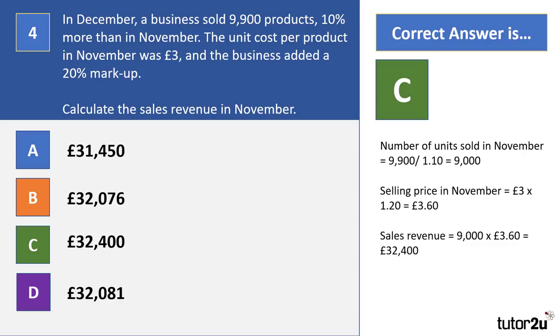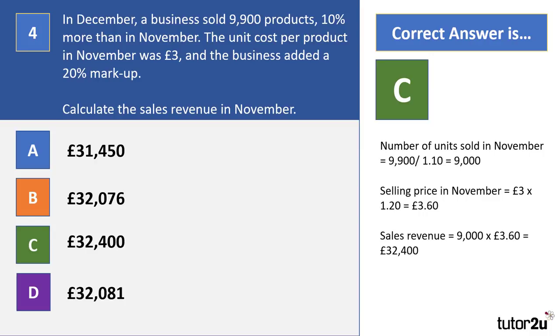So the number of units sold in November. Well, to find that, we divide 9,900 by 1.10. That gives us 9,000. The selling price in November. They had a 20% markup to the unit cost, which is £3, which gives us a selling price of £3.60. And we know the formula of sales revenue, which is number of units sold multiplied by price, gives us 32,400.